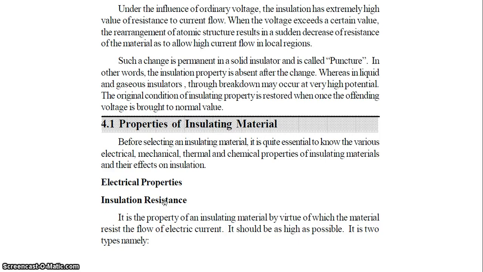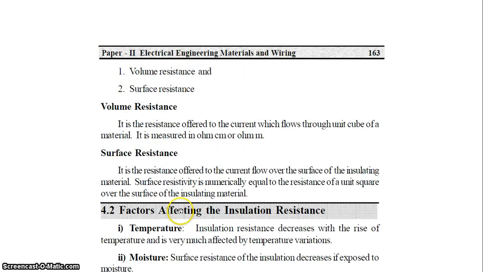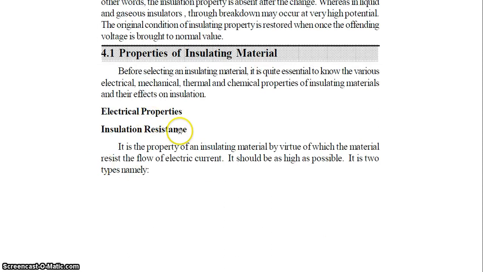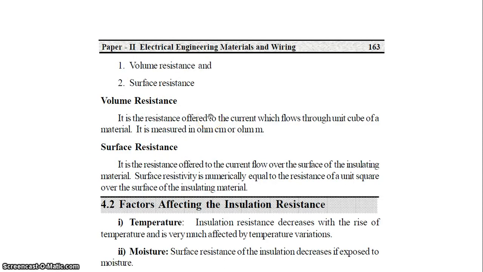It is the property of insulating material by virtue of which the material resists the flow of electric current, and it should be as high as possible. There are two types of insulation resistance: volume resistance and surface resistance.